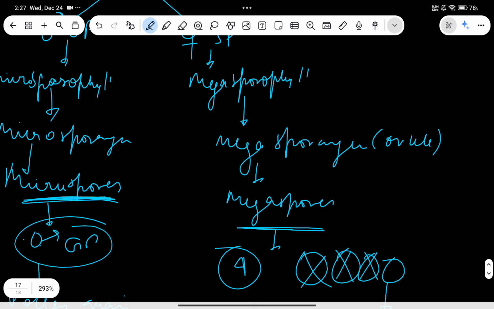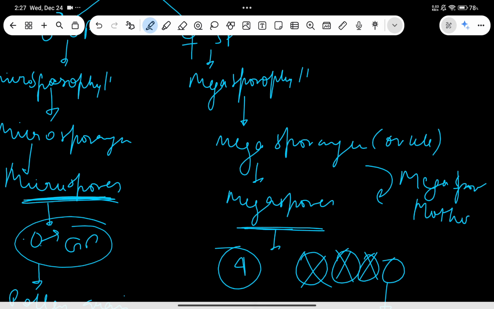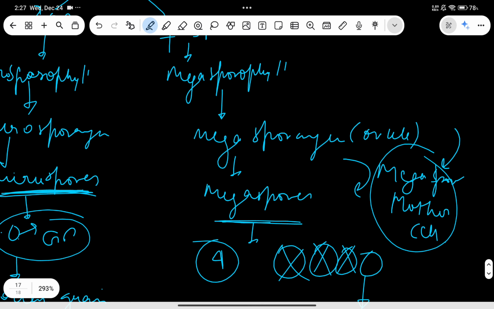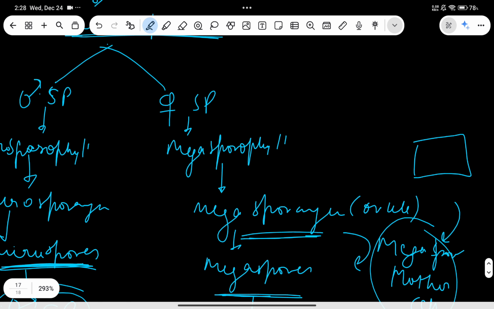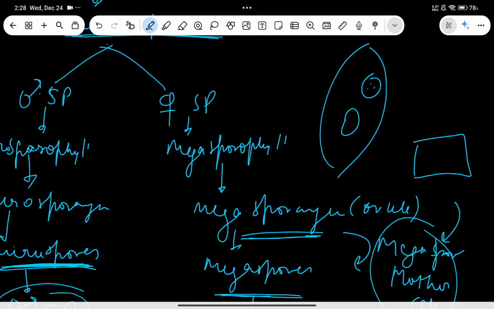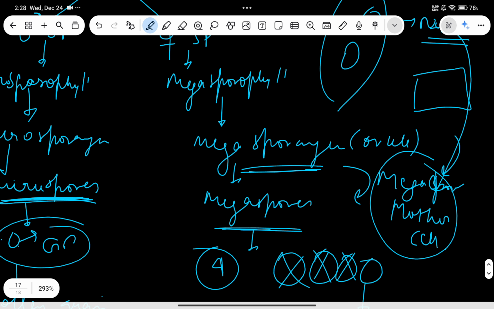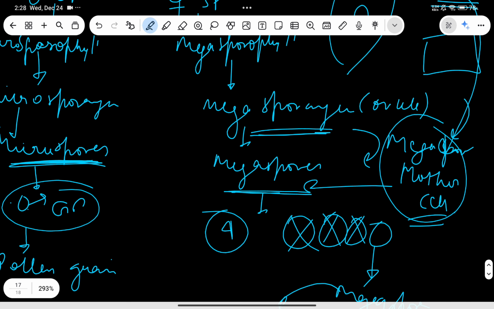And of course, you'll also have the megaspore mother cell. This megaspore mother cell is actually formed from parenchymatous cells. See, this sporangium is present on the leaf, the sporophyll. Each sporangium will have some cells in it, which are called nucellus. One of the nucellus cells specialized to form the megaspore mother cell, and this one gives rise to the megaspores.